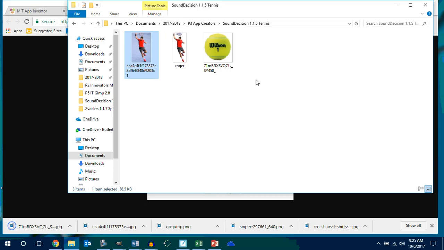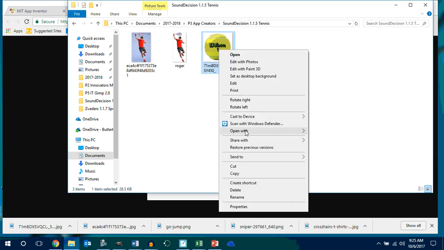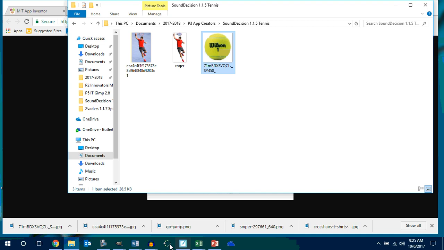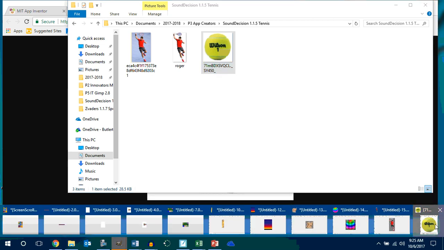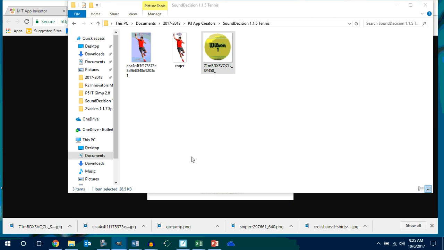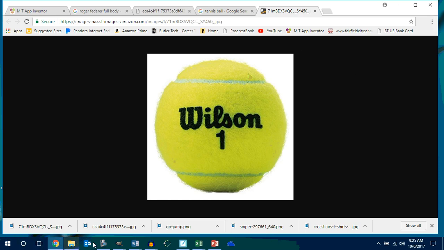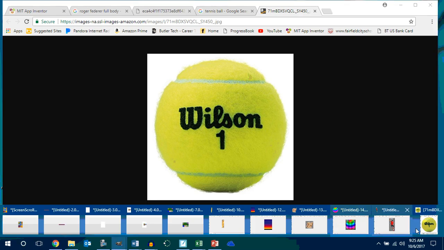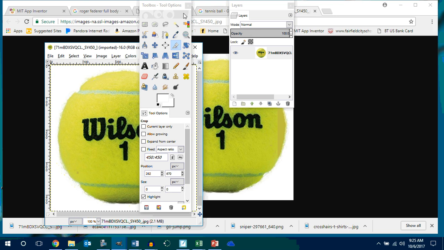Okay. Go back into your folder, right click, open this guy with GIMP. That opens up in GIMP. You guys with me here? Who's getting this? Okay. So I can go get anything I want from the internet.